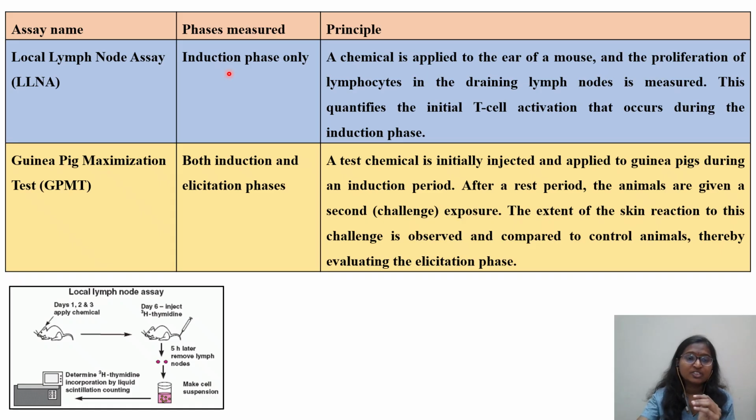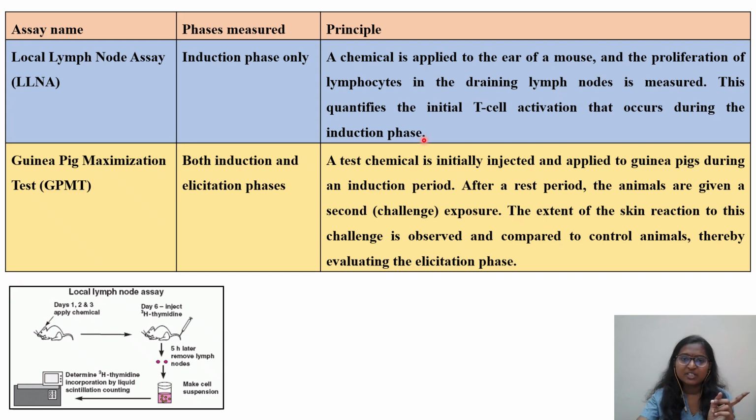In the GPMT assay, both the induction phase and the elicitation phase are measured. The principle of LLNA is that a chemical is applied to the ear of the mouse, and proliferation of the lymphocytes in the draining lymph nodes is measured. This LLNA will quantify the initial T cell activation that occurs during the induction phase.